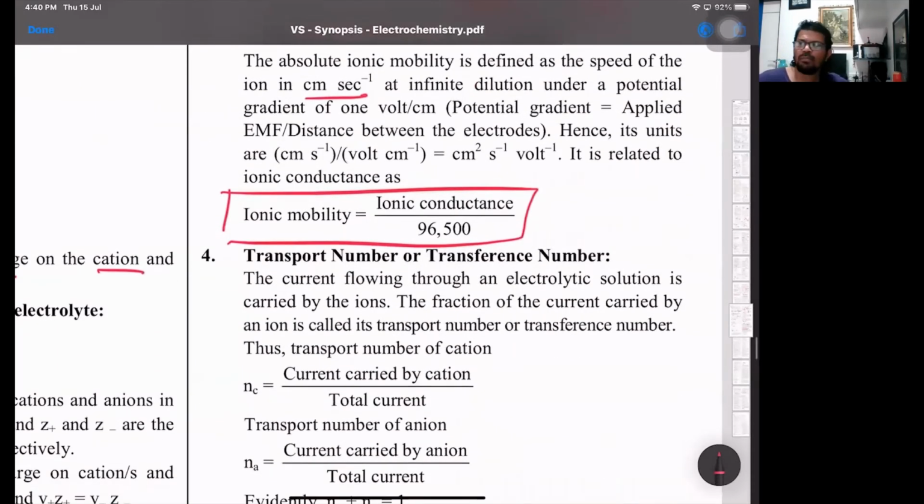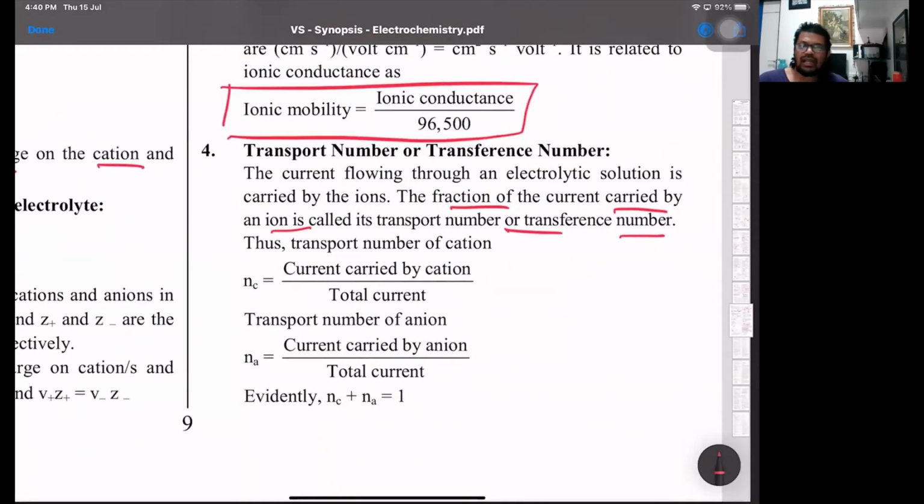Then the transport number or transference number, also called Hittorf's number. That's what I said. The fraction of the current carried by an ion is called transport number, where n_c, c is for the cation, is the current carried by the cation upon the total current.